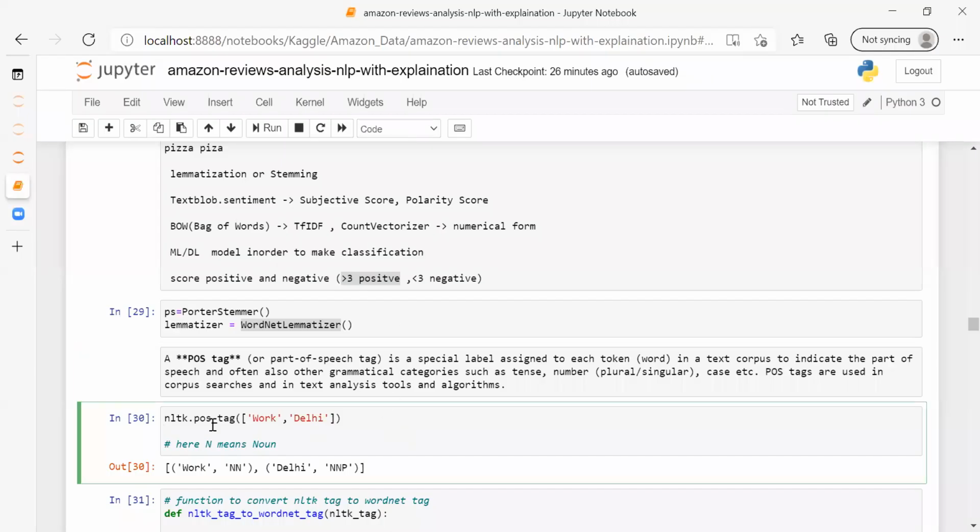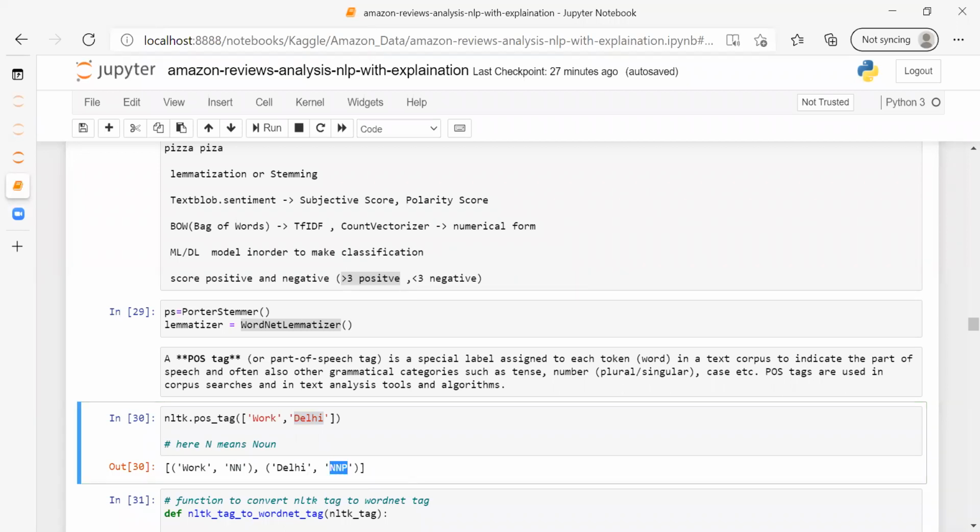So we are doing it here. From NLTK, the Natural Language Toolkit, this is the library that we are going to use. And from there is a predefined function, pos_tag. I'm just giving an example to it: this is my word, work, and this is my second word, Delhi. Please tell me the POS tag of this. So here, this is returning that work belongs to this tag NN. Delhi stands for this NNP.